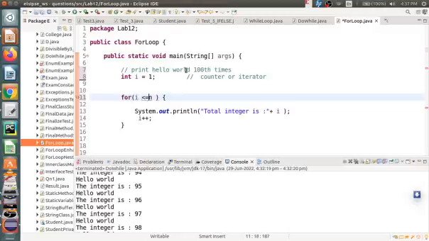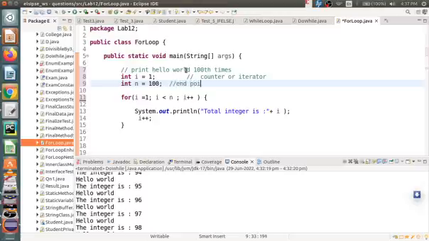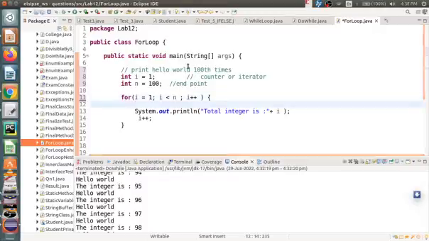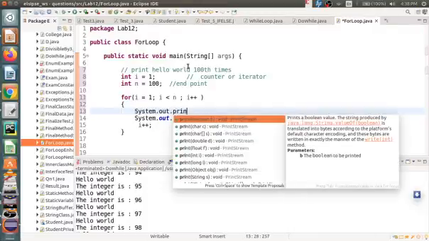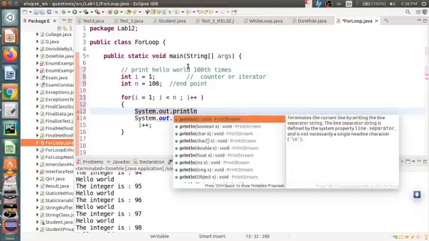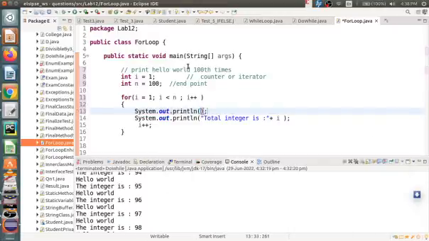For i is equal to 1, i less than n, then i plus. What is n? n is 100. This is our endpoint. Then I want to print. So then this is the left brace. Then I want to print hello world: System.out.println, new line, hello.